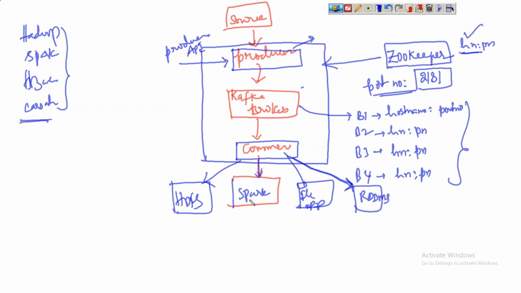API, in the sense, a set of transformations and actions. Okay, API is nothing but a set of operations. What are the set of operations we perform? Those operations are already provided as API: ready-made functions, ready-made classes and methods. In the consumer also, it has an API called the consumer API. So in order to develop a producer, we have to use the producer API. In order to develop a consumer, we can use the consumer API. Got it?